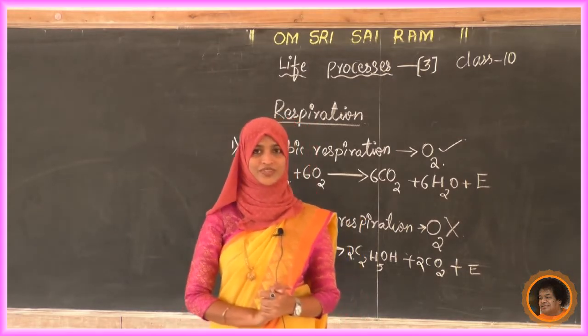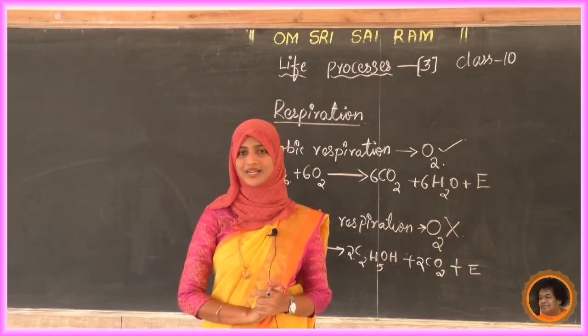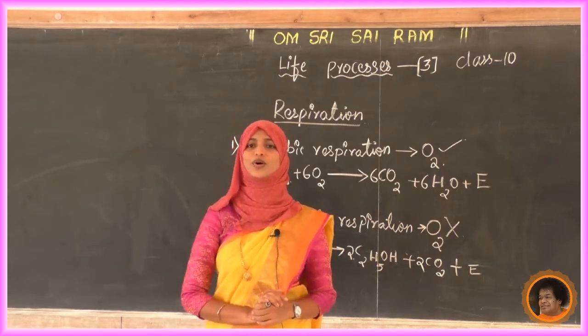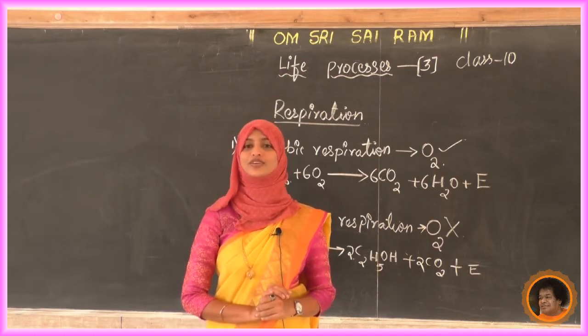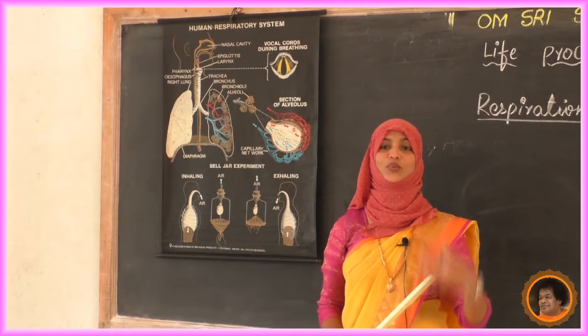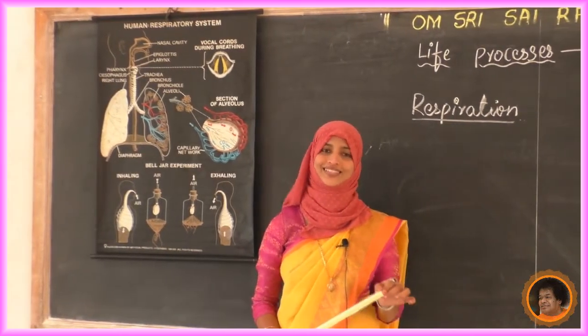Can you tell the names of our respiratory system? I will give you a few seconds, write down what are the different parts present in our respiratory system. Written? Tell me now what are the different parts we can see in our respiratory system.